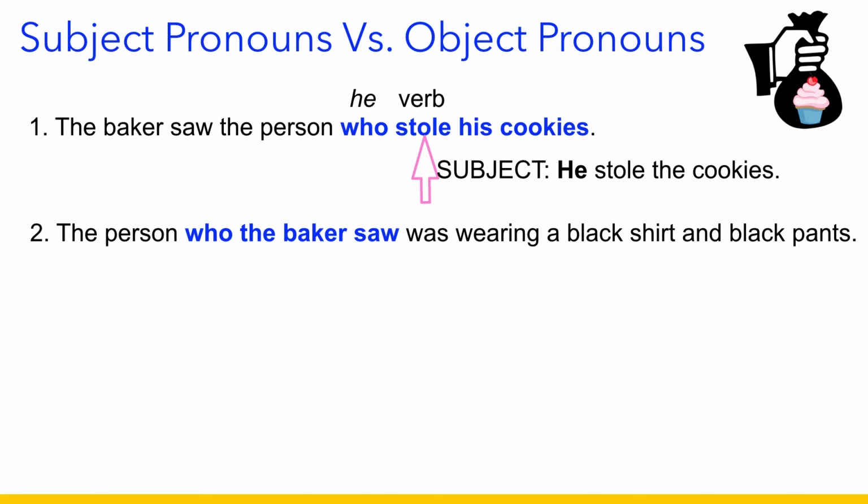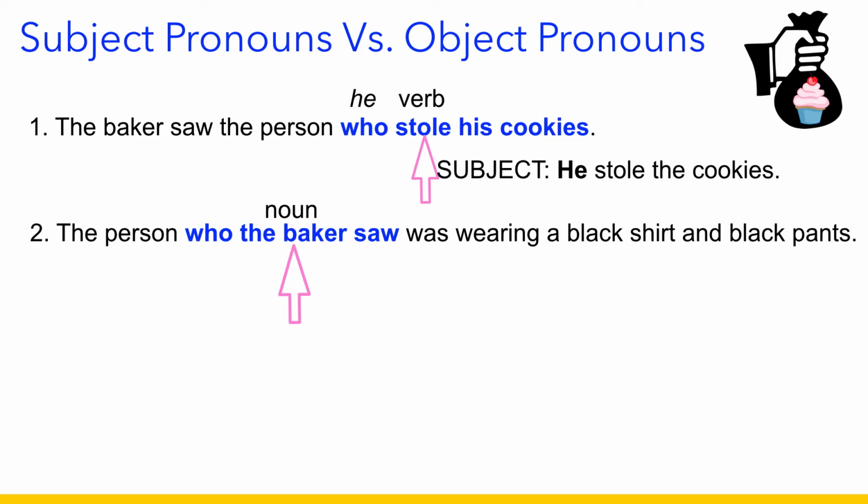Now let's look at example number 2. The person who the baker saw was wearing a black shirt and black pants. What kind of word comes after who? This time it's not a verb. The baker is a noun. That means that who is not a subject pronoun here.